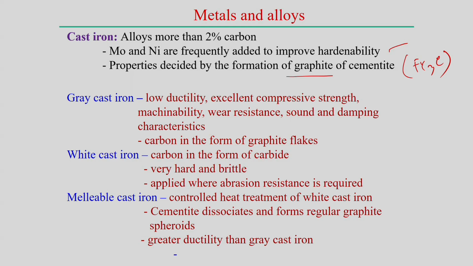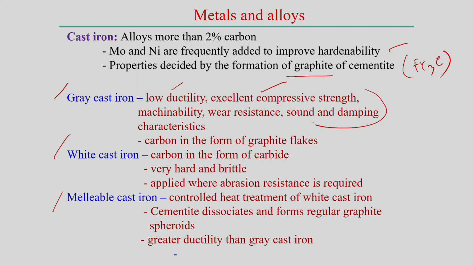So, the categories of cast iron we have seen are grey cast iron, white cast iron, and malleable cast iron, normally these three categories. In general, cast iron is a little bit brittle as compared to steel, but grey cast iron has low ductility, though it has excellent compressive strength, good machinability, wear resistant properties, and most important, sound and damping capabilities are very good in grey cast iron.